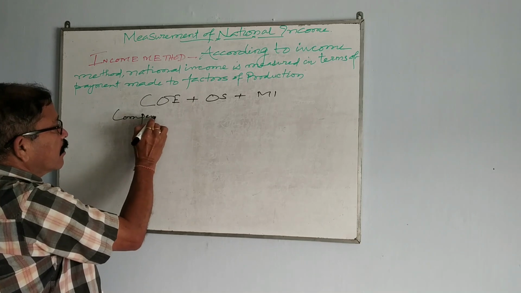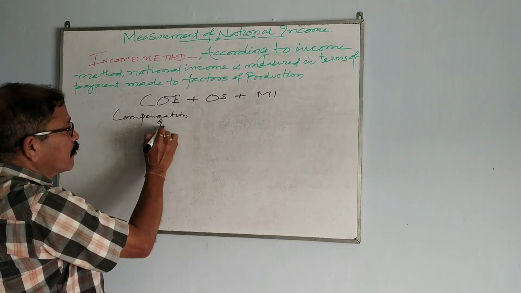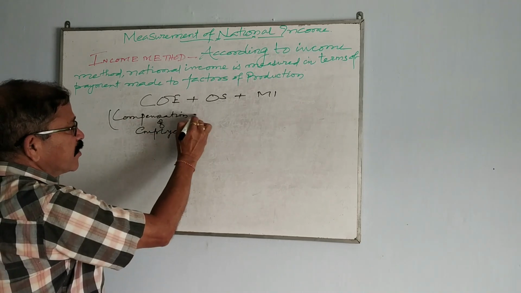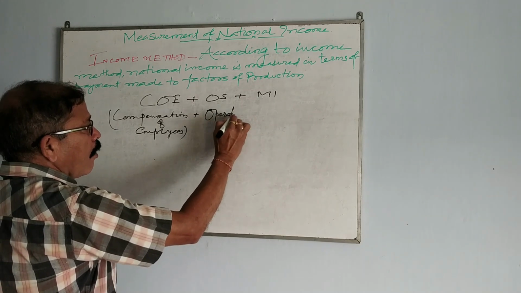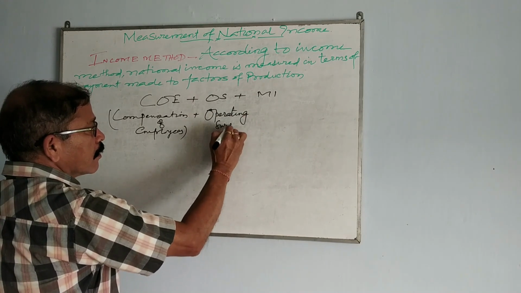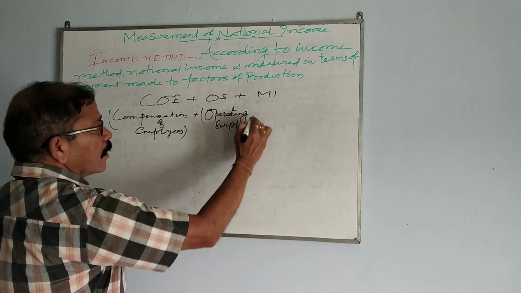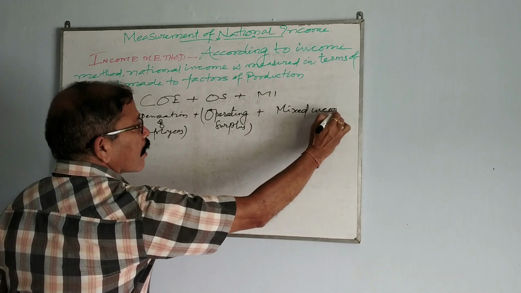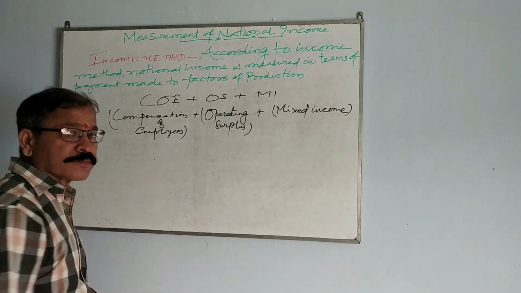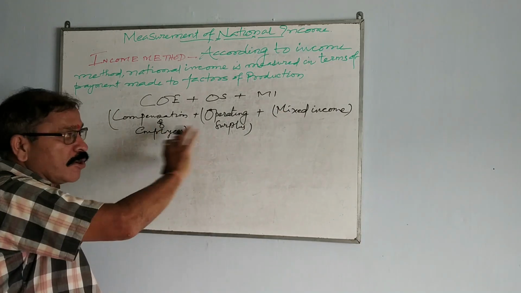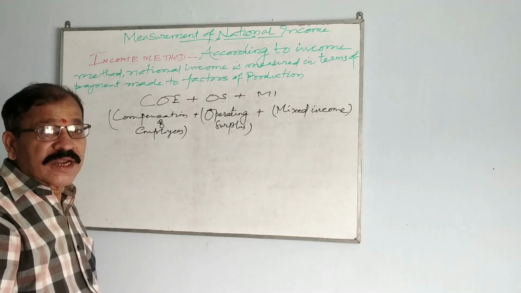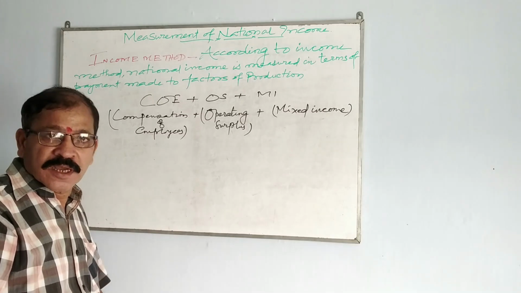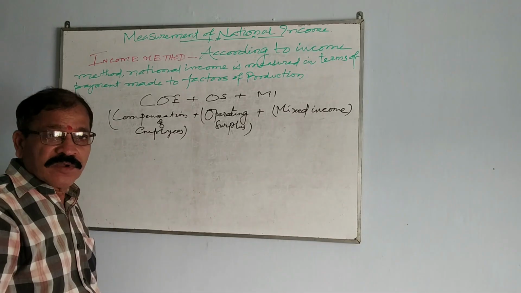COE means compensation of employees, OS means operating surplus, and MI means mixed income. If you add all these three things, you will get NDPFC. The other name of NDPFC is domestic income. This I told you. Now, what is compensation of employees?